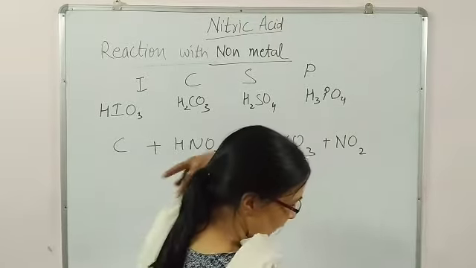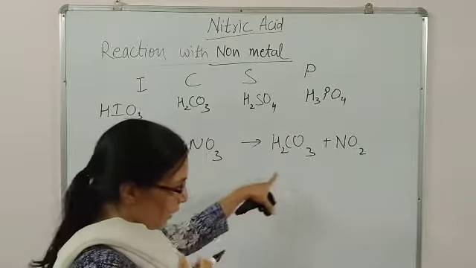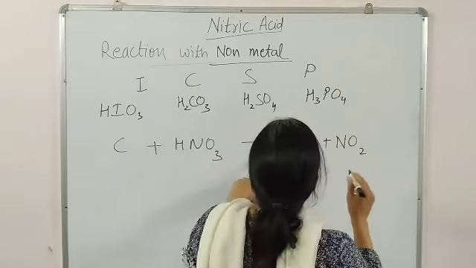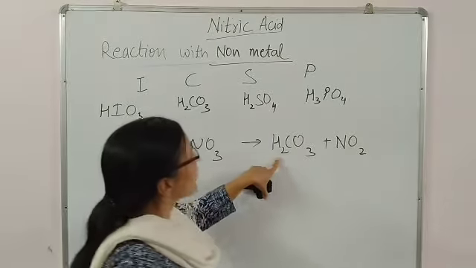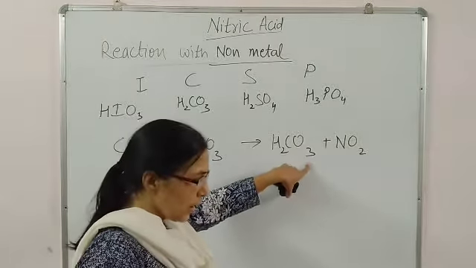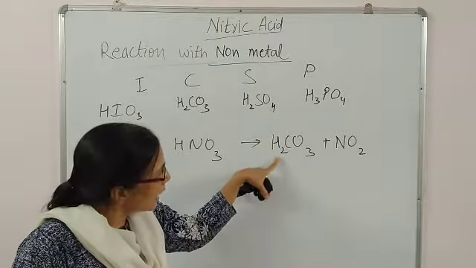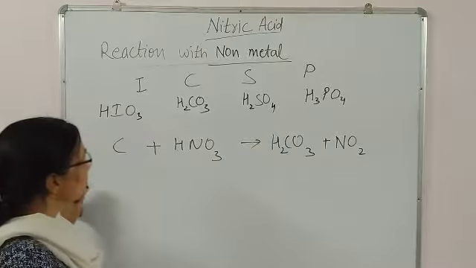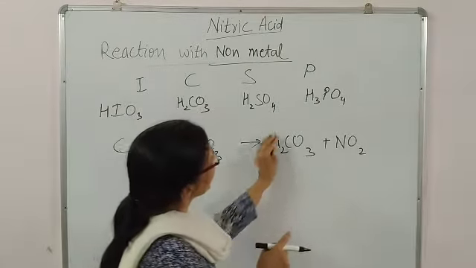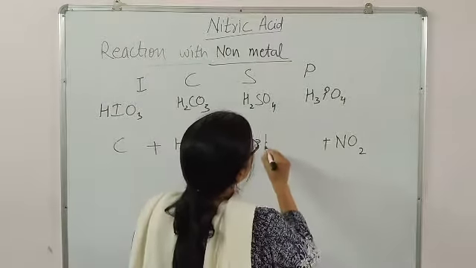Sometimes in a few books this H2CO3 is present as H2O plus CO2, so you can write it as H2O plus CO2.